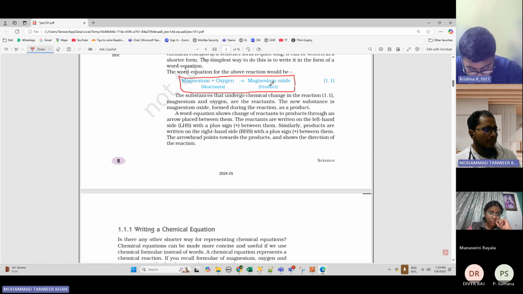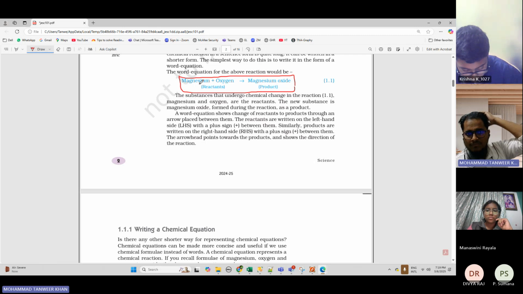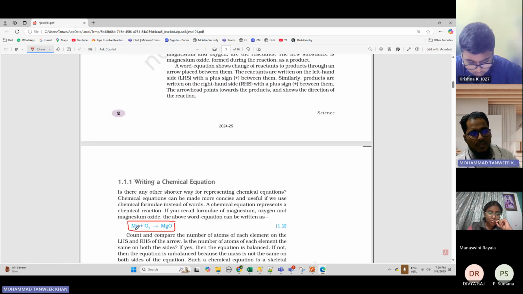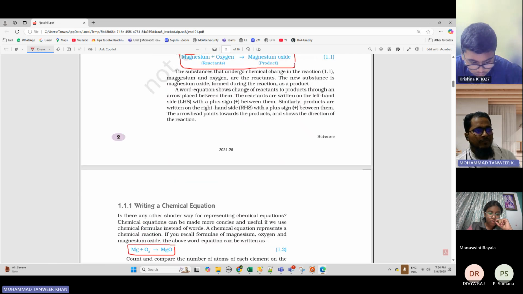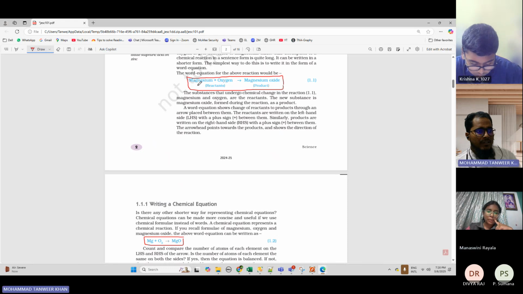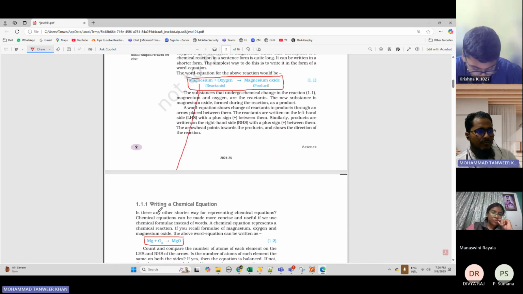Now you have studied the periodic table, you might have studied the chemical symbols. The symbol of magnesium is Mg, so you have to remember that. That is why, instead of magnesium, they have written Mg here. Is this clear? Yes, sir.